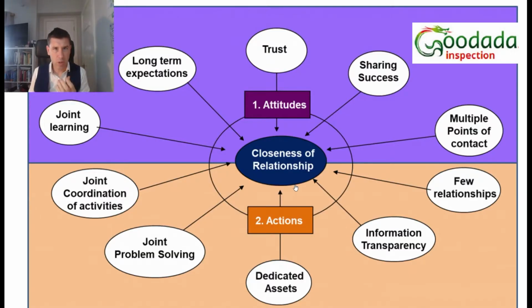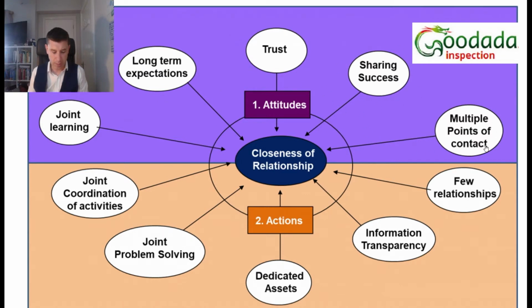So the key customer supplier relationship model is broken down into two key areas: attitudes and actions. With attitudes, these are elements which identify how you and your critical customer or supplier approach their business relationship. With actions, these elements identify the activities undertaken during the relationship between yourself and your customer or supplier. Attitudes are broken up into 5 different areas: joint learning, long-term expectations, trust, sharing success, and multiple points of contact.